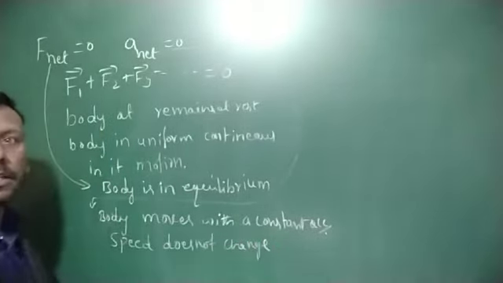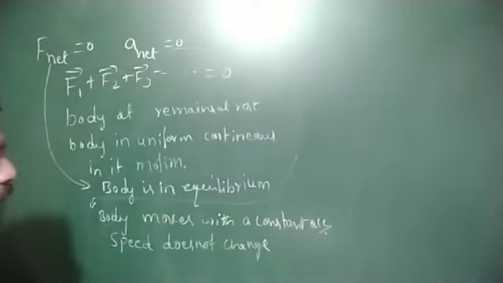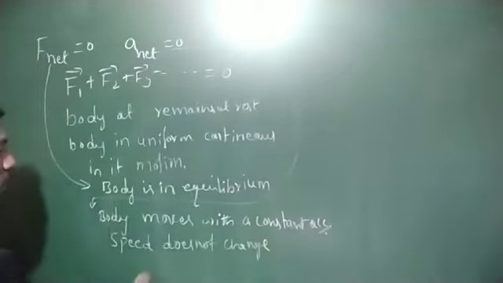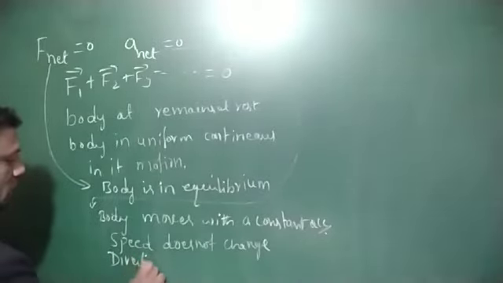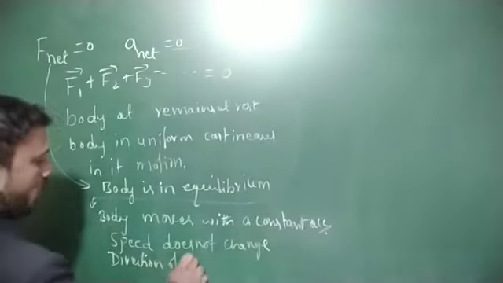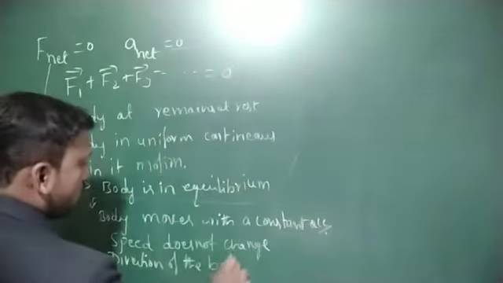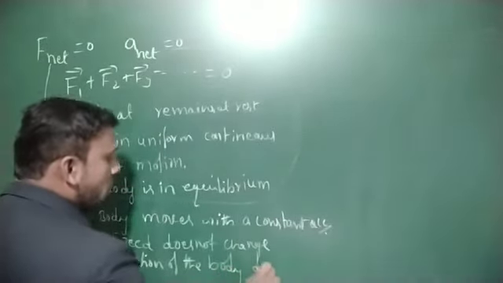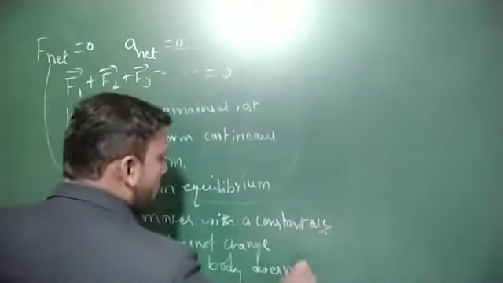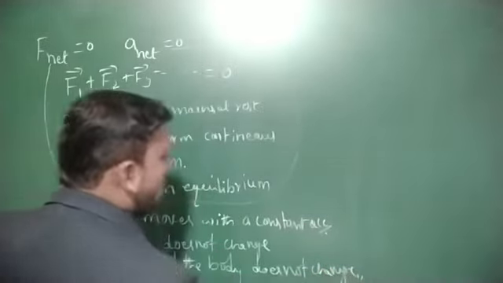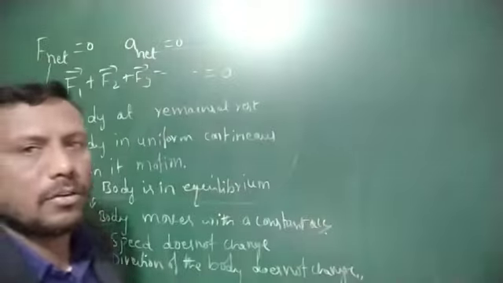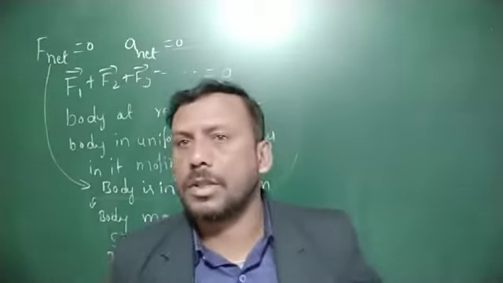Speed does not change, and also the direction of the body does not change. This is the concept on the basis of Newton's first law of motion.